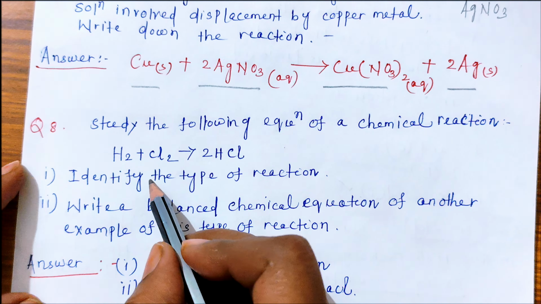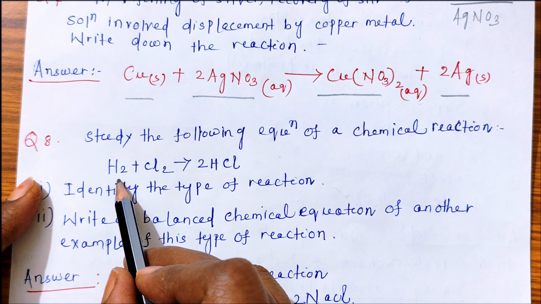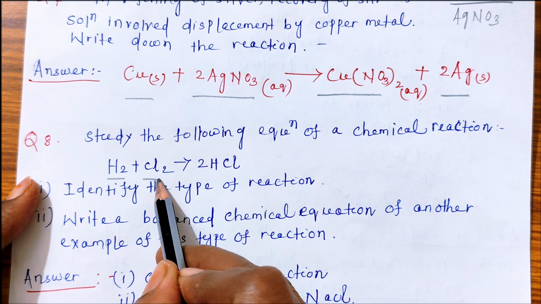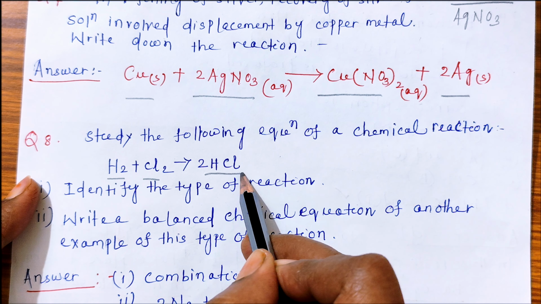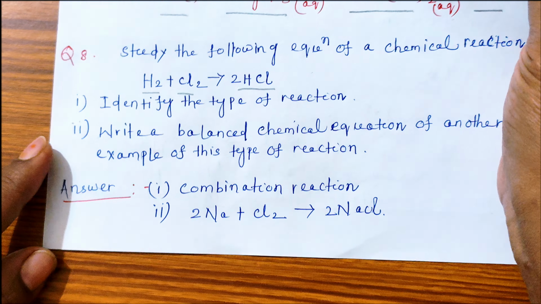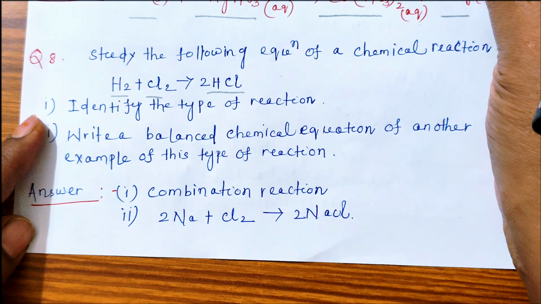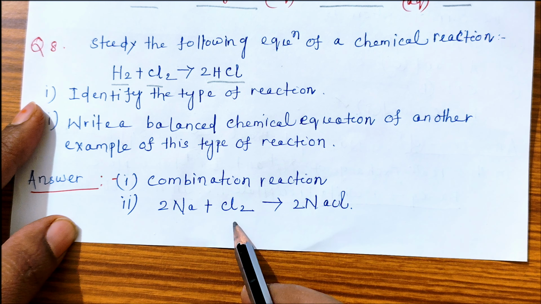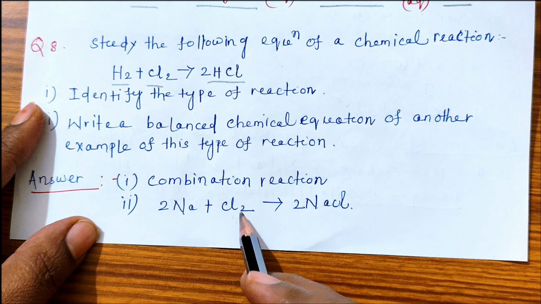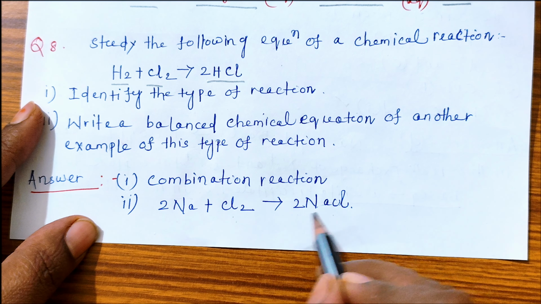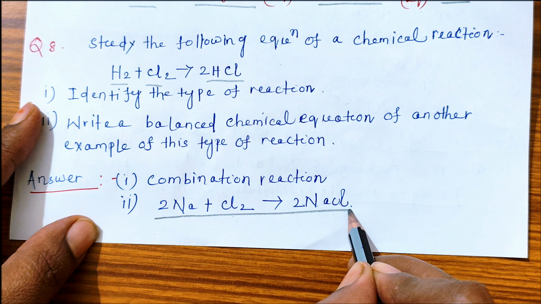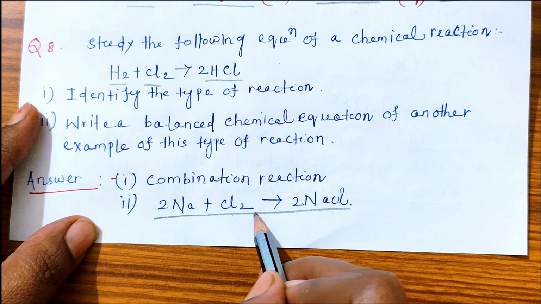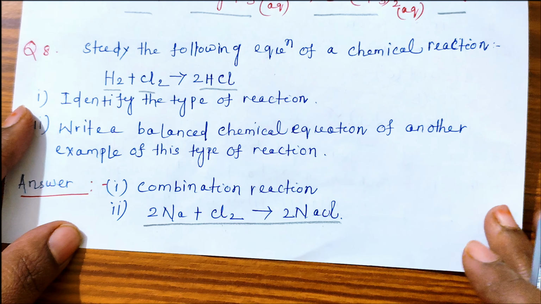Okay. So first of all, this is what type of reaction? It is a combination reaction. Here hydrogen and chlorine combine to form hydrochloric acid. So this is a combination reaction. And another example of this type is sodium and chlorine. It combines and gives sodium chloride. So the chemical reaction for another example of this type is 2Na plus Cl2 gives 2NaCl.